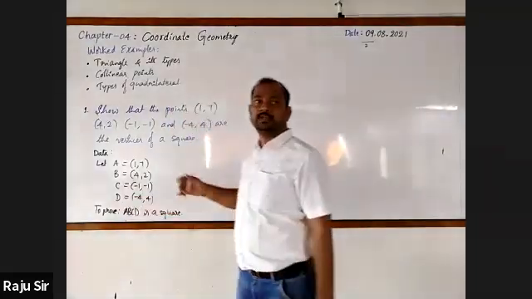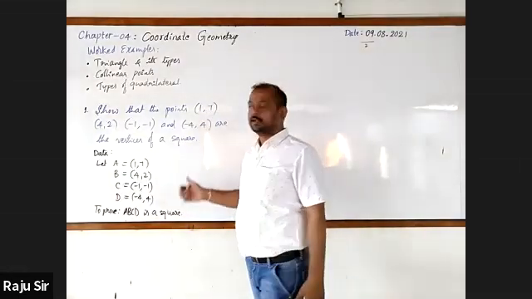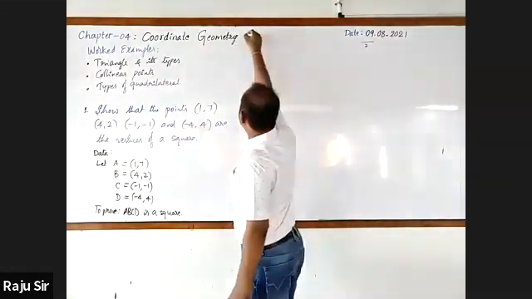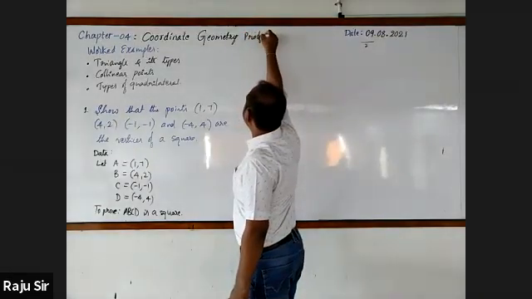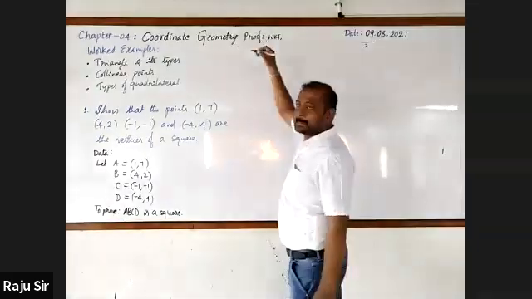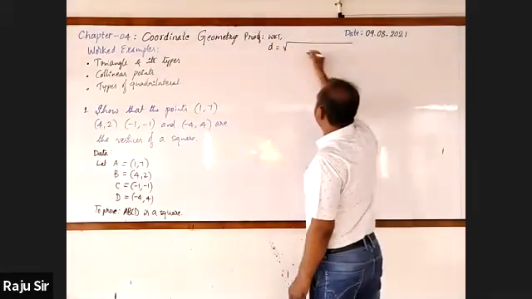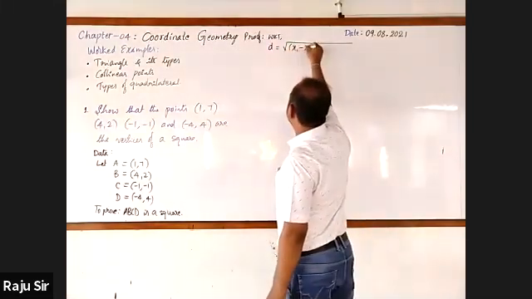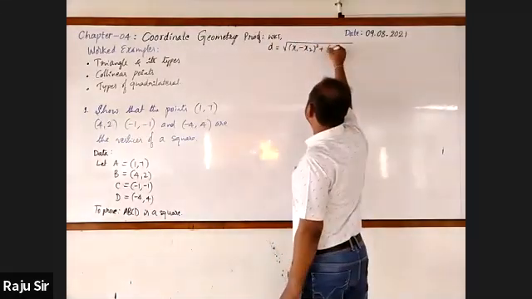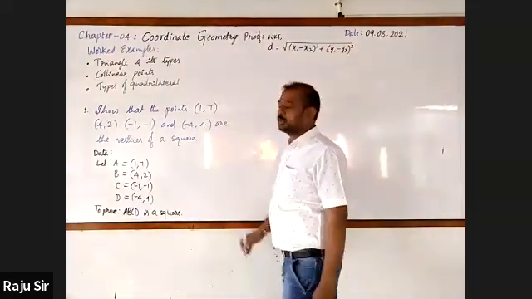How do you find all of these? By using the distance formula. We know that the distance formula d is equal to the square root of (x1 minus x2) whole square plus (y1 minus y2) whole square.